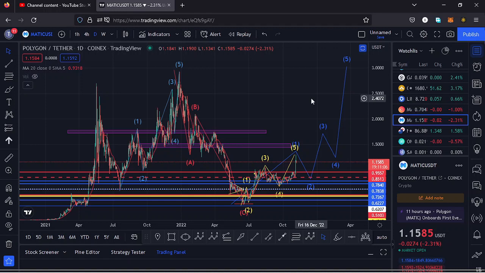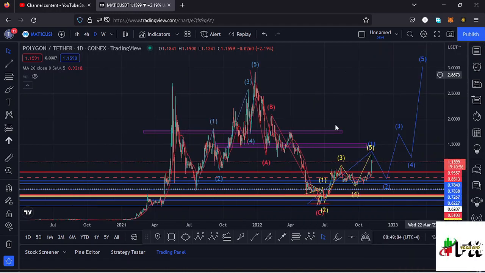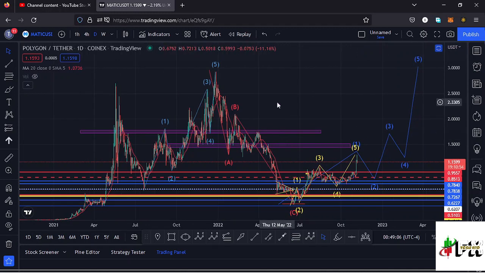I'll be giving you a price prediction update on Polygon Matic, whose current price stands at the $1.1599 mark, and here on TradingView the market is down by 2.19%. In this video I want to give you the key scenarios that I expect to play out, basing my analysis on the Elliott wave structures, the Fibonaccis, the key areas of support and resistance, and also drawing out any key chart patterns that we have information on in this chart. And I'll kickstart the video by giving a brief of what has been happening here on the Polygon Matic chart.